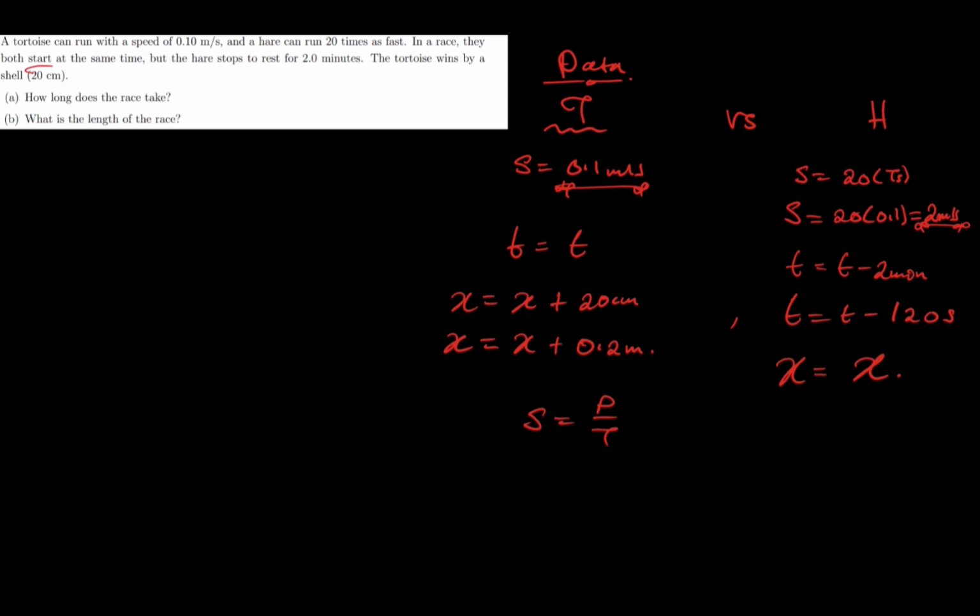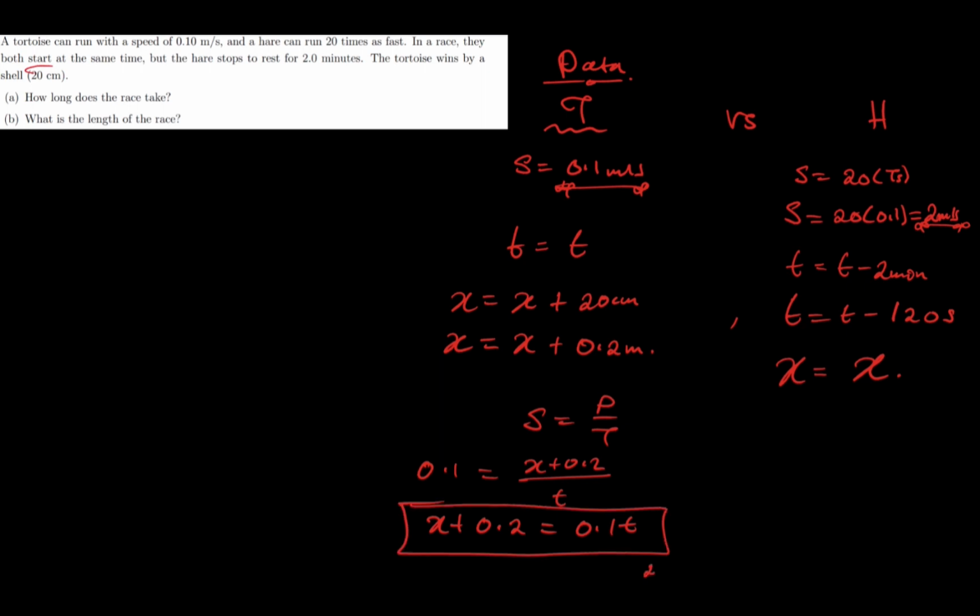The tortoise's speed is 0.1, equal to the distance x plus 0.2 over the time, which is basically t, because we don't know it. Of course, cross multiplying, I have x plus 0.2 being equal to 0.1t. So this is my first equation, equation 1.